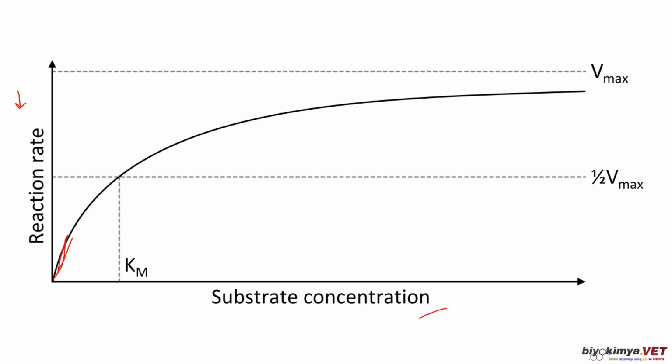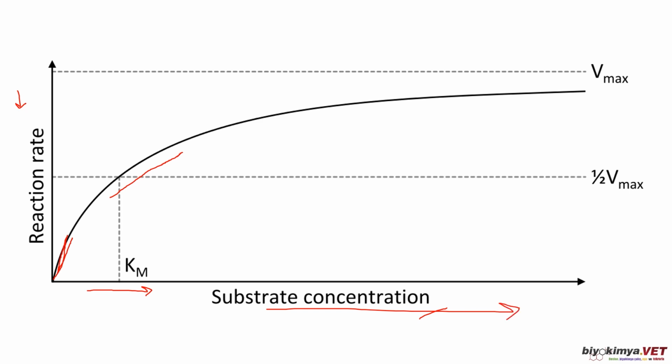And look at here, we have a high angle as we continue to increase the substrate concentration. As the amount of substrate increases, more enzymes interact with the substrate and the reaction rate increases. However, this increase slows down. Look at here, it slows down at some point because most of the enzymes' active sites are occupied by substrate molecules, and we continue to increase the substrate concentration.